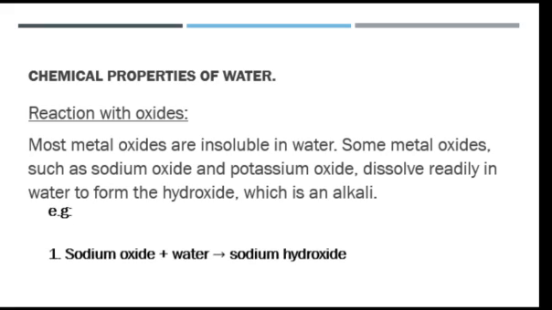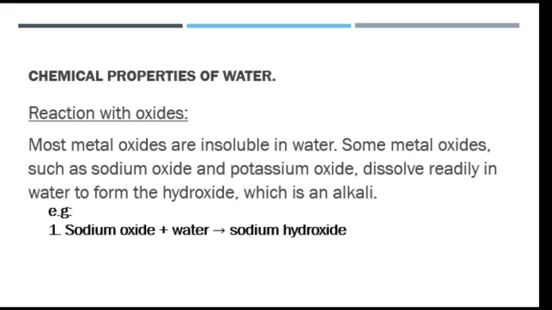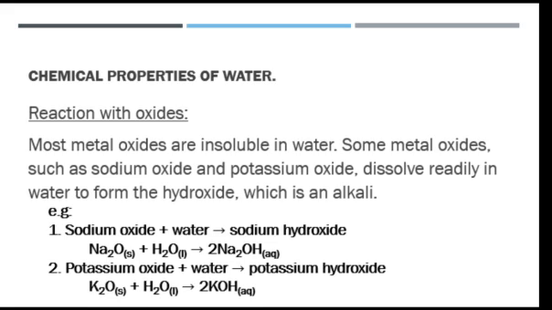For example, we have sodium oxide reacting with water to give us sodium hydroxide. We have potassium oxide reacting with water to give us potassium hydroxide. Sodium hydroxide and potassium hydroxide are strong alkalis.